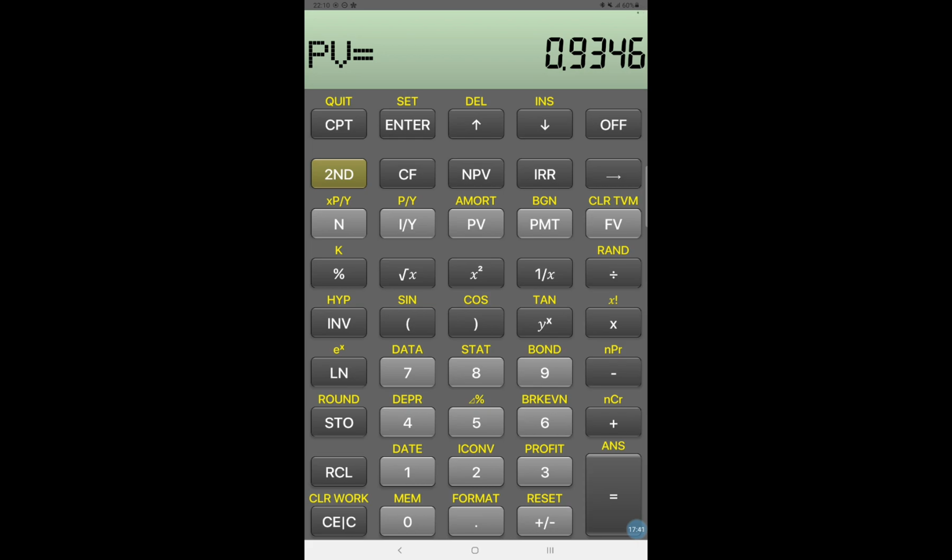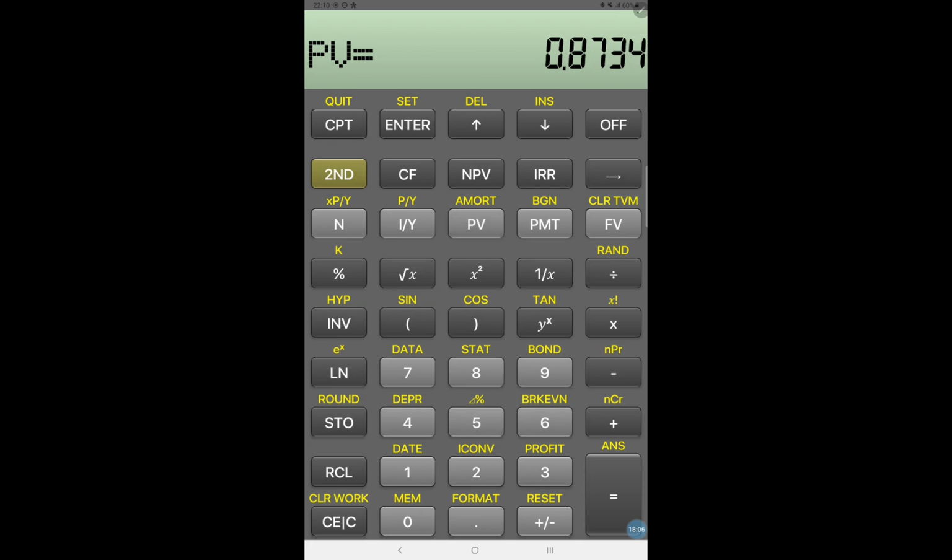In a similar way for the second year, I'll do a clear work over here. Press 2 and N. This will be the second year. Then 7% is the required rate of return, then 1 rupee for the future value. I'll store the value, then compute the present value factor.